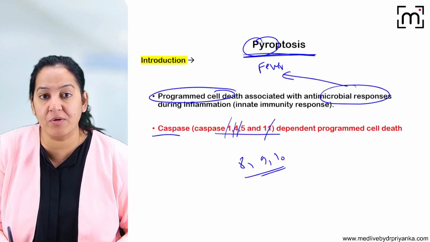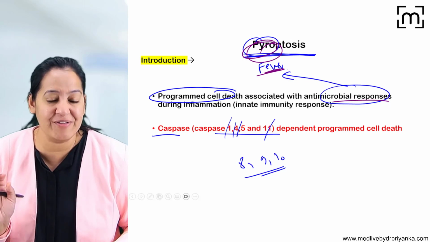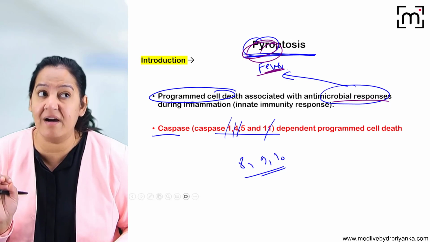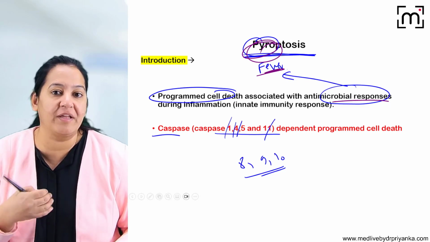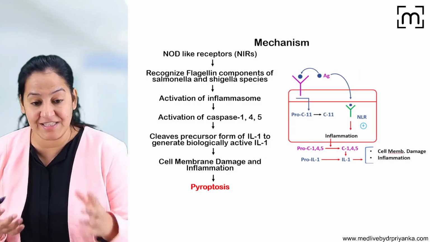And pyroptosis, as the name indicates, fever, occurs in response to antimicrobial response. Whenever a microbial organism enters the human body, the person has fever, and in response to that, it occurs. So that is the thing. Now coming to the mechanism, how does it occur?